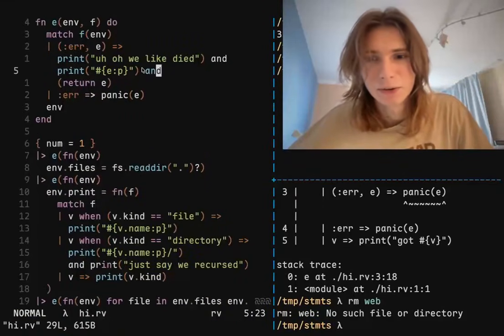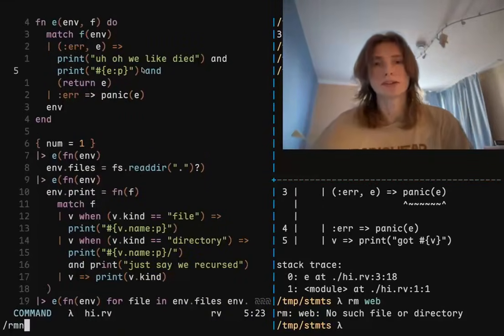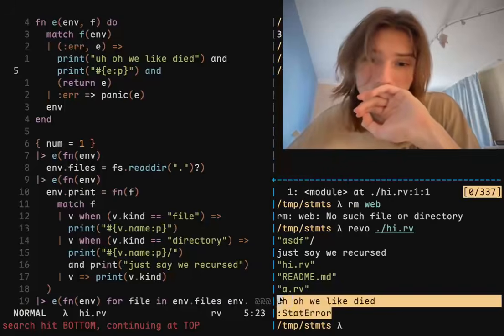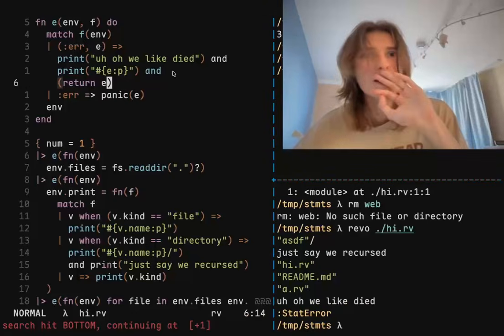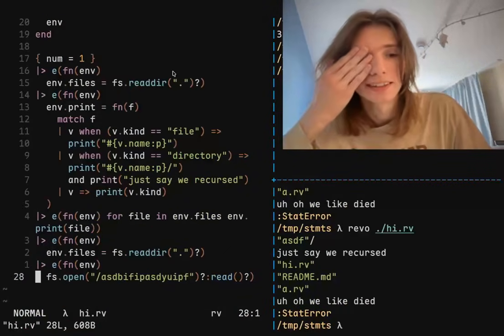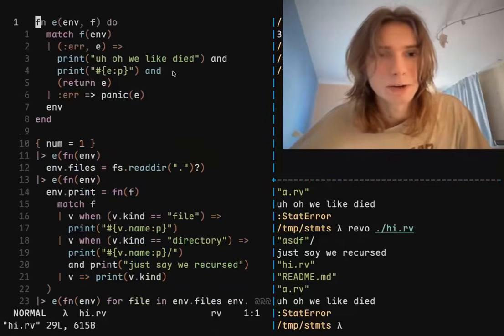Yay, let's go. Web, no such file or directory. What do you mean, rm? Because, oh, we like that. We started error. Wow. And then we actually say, oh, all right, well, we have to panic.